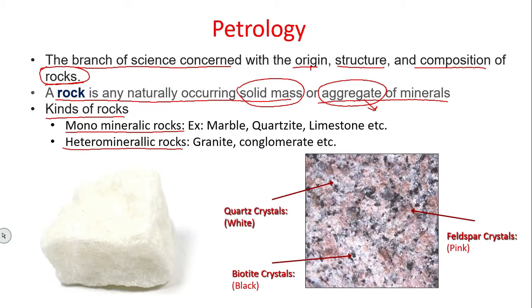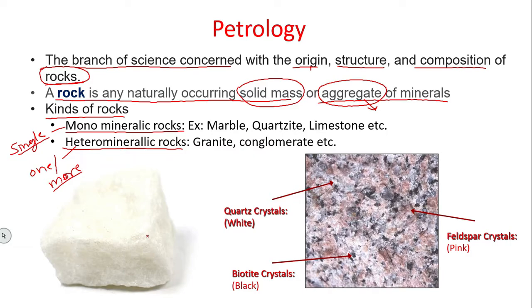So if a rock consists of only one type of mineral, it is considered a monomineralic rock. Mono means single, and hetero means one or more minerals.